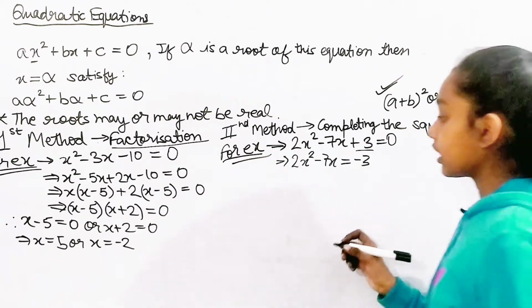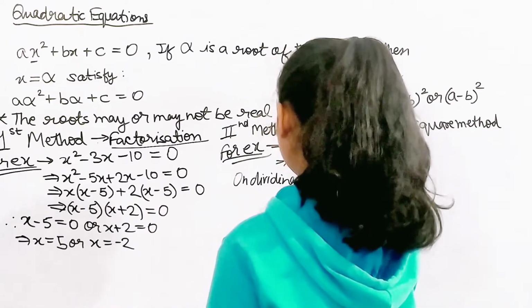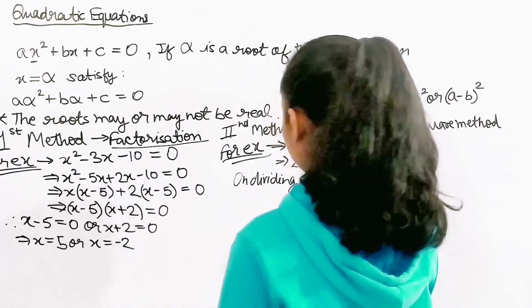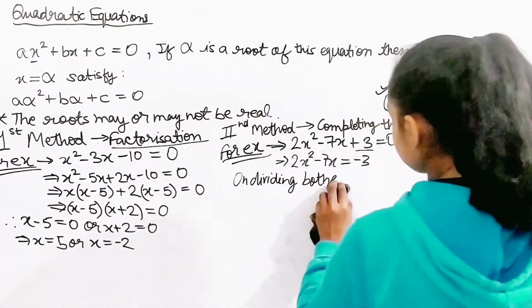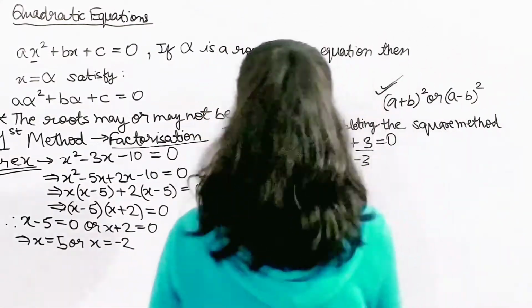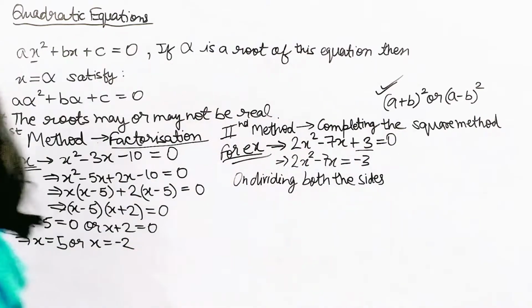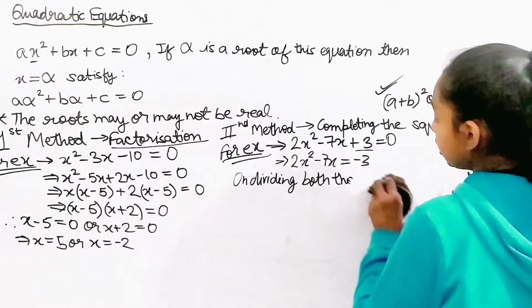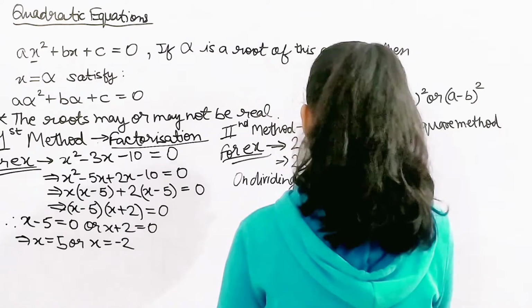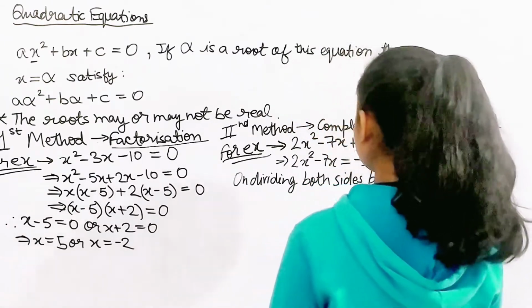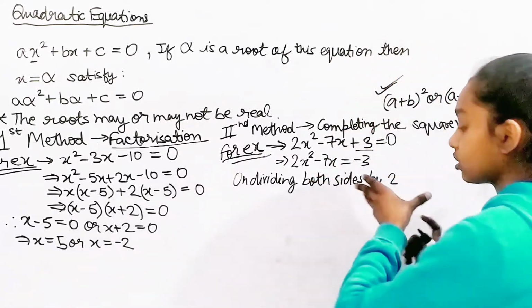So I'm going to write: on dividing both sides of the equation by 2.